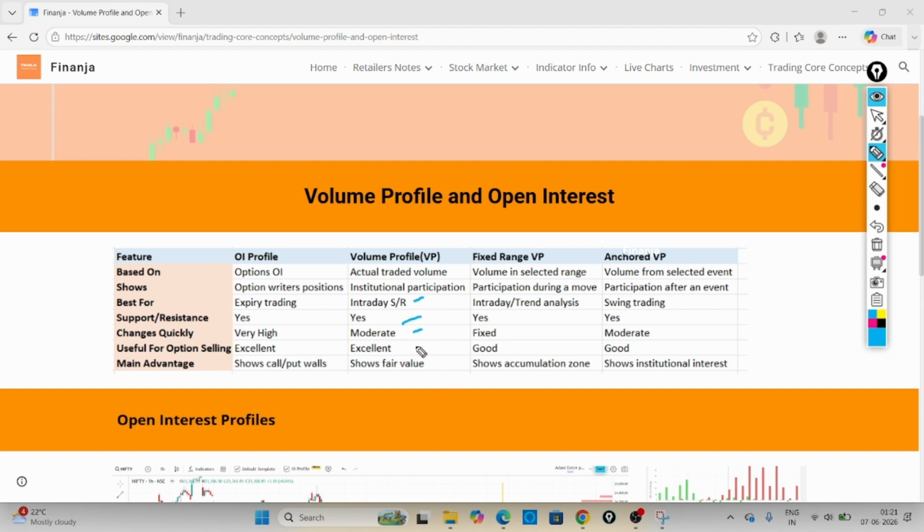So again, you can go through all these things. This is the same for all these three profiles. Okay, so for intraday, the fixed range is the best one you can draw. For swing trading purposes, you can draw this.